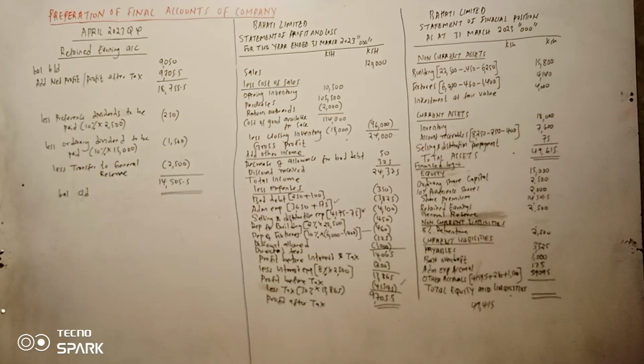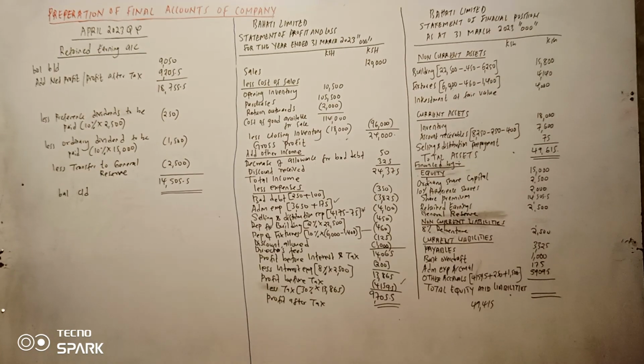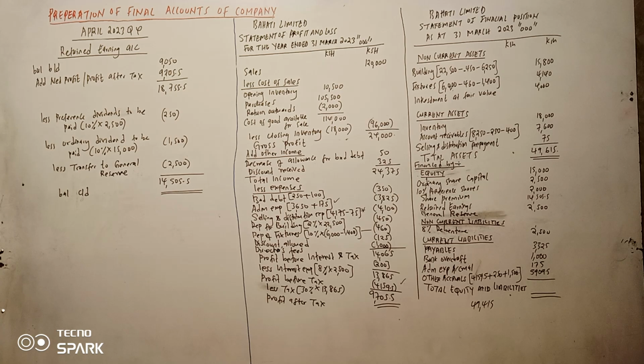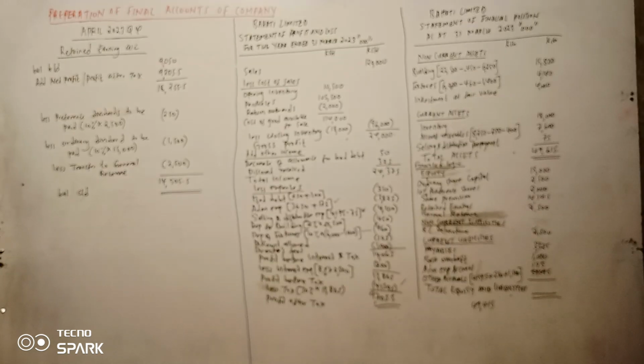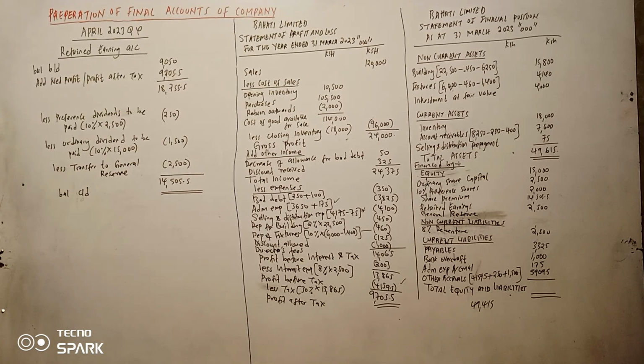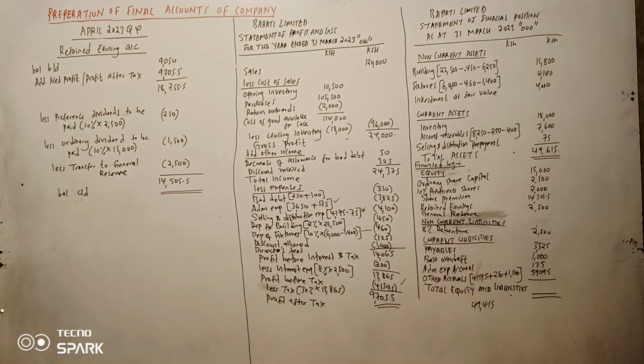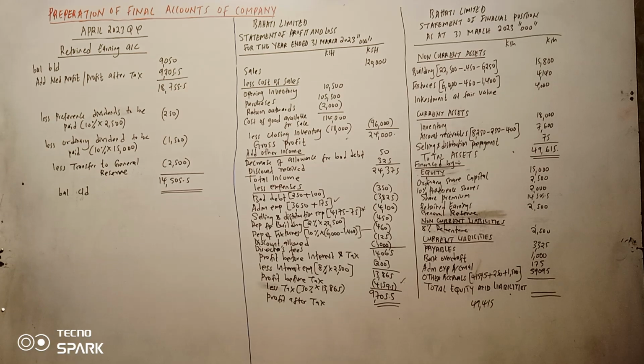That's 200. There's a 200 which we have omitted. What could be that item? Let's go back to our. I think it's the interest.